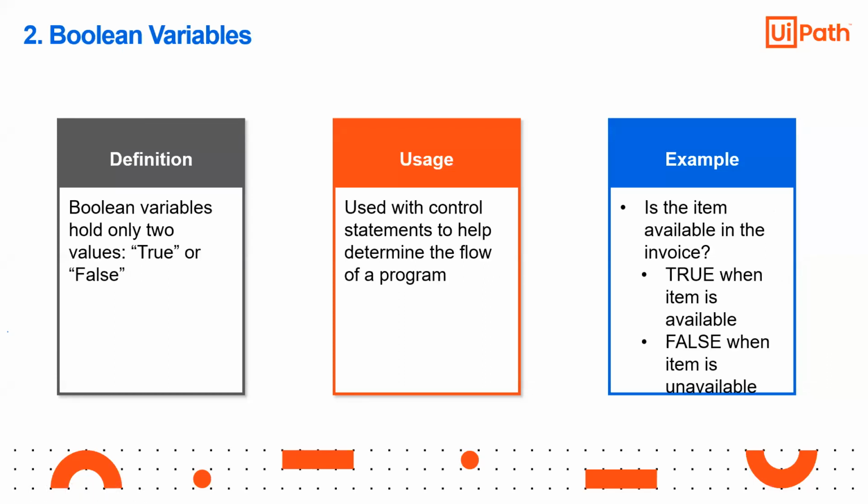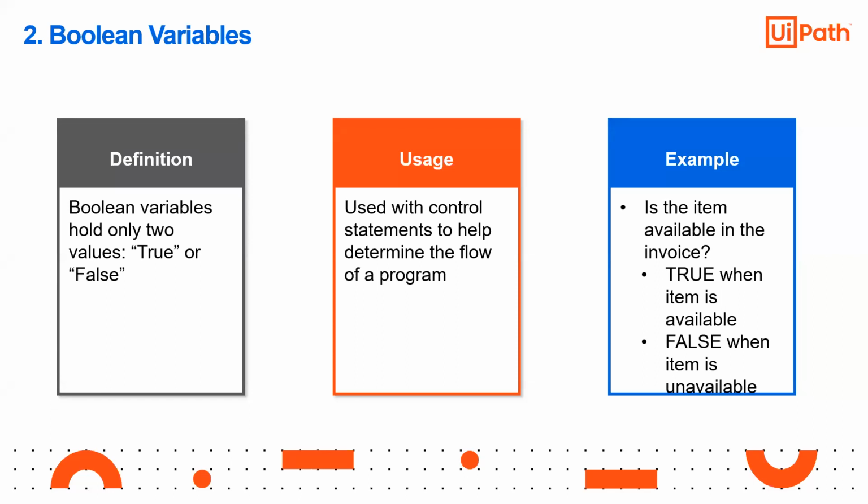Then the next one is the Boolean variable. A Boolean variable, as you know, is basically a logical variable which stores one of two kinds of data: either true, or high, or one, or it can be false, or low, or zero. You can name it anything: true, false, high, low, yes, no, 1, 0. So Boolean has only two values; it can only take two values, nothing else. Either 0 or 1.